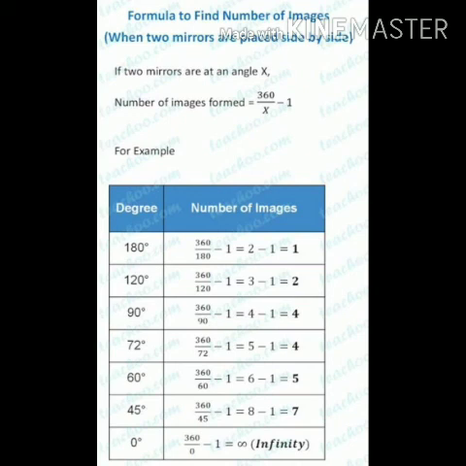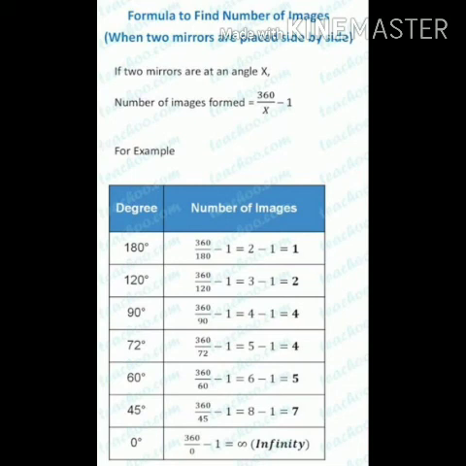And it has been found that if two plane mirrors are inclined at an angle of x, the number of images formed in them you can calculate by using this formula. Number of images formed is equal to 360 degrees by x minus 1, where x is the angle at which we have set the two mirrors. By this formula you can calculate the number of images formed.